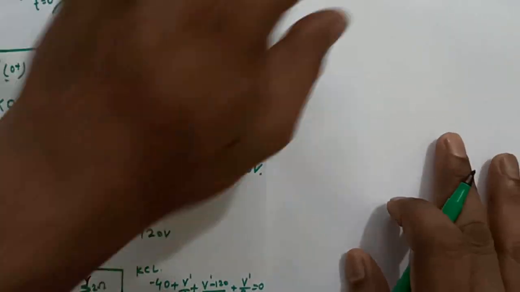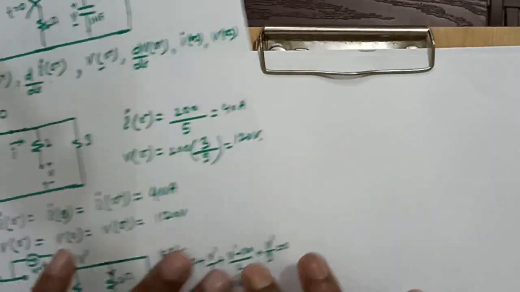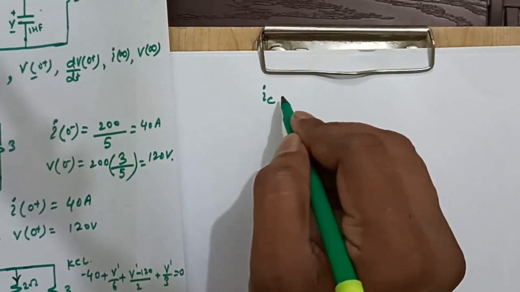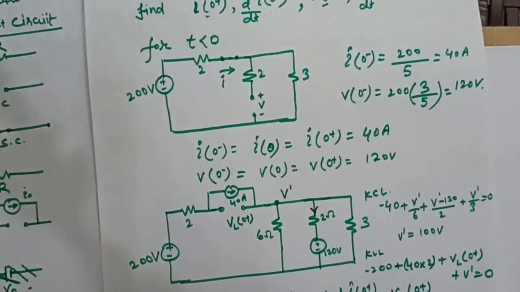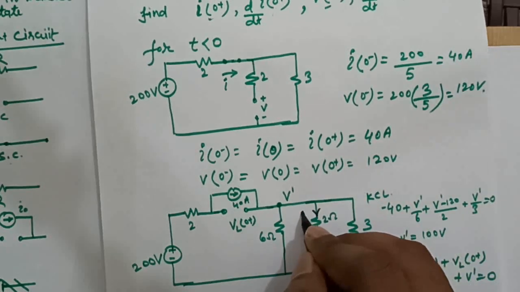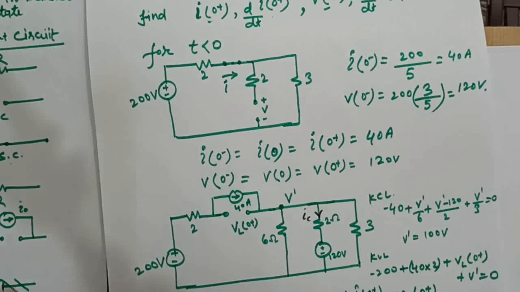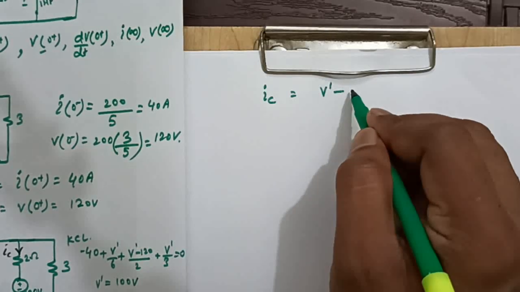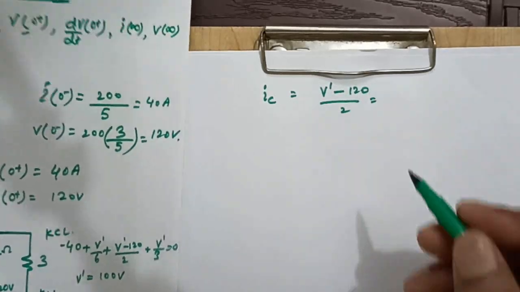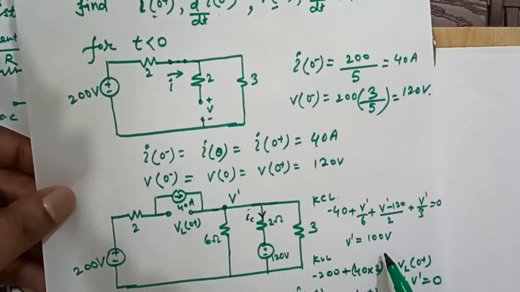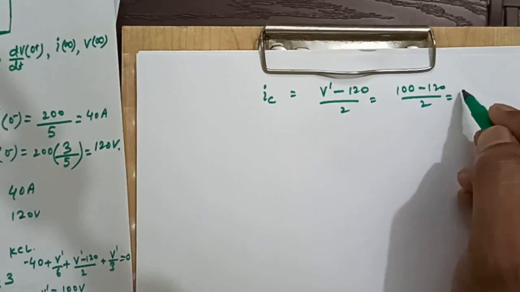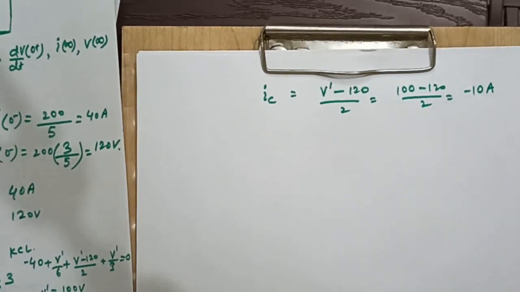This current will be nothing but V dash minus 120 by 2 ohm. If I say that this is IC, then our IC will be nothing but V dash minus 120 by 2 ohm. Our V dash is 100 volts. So 100 minus 120 by 2, which is nothing but minus 20 by 2, it's minus 10 ampere.